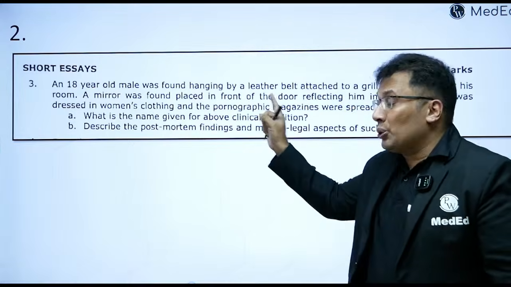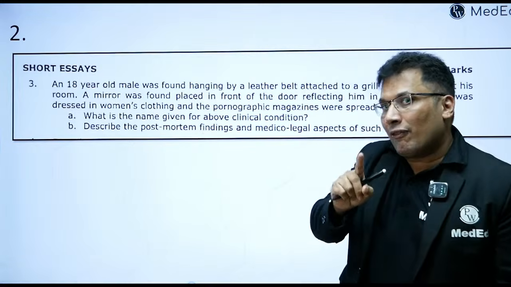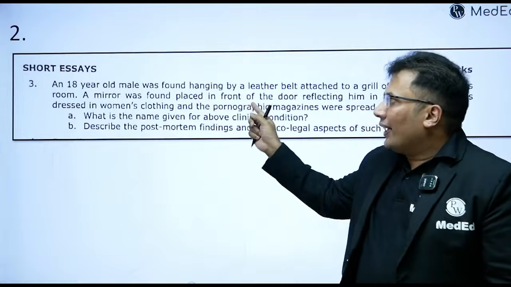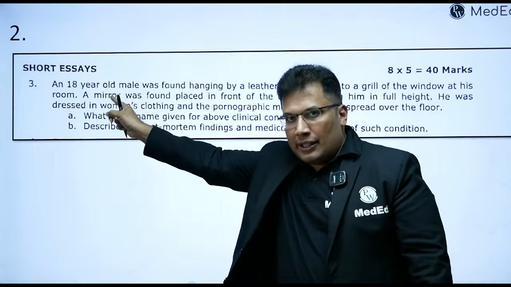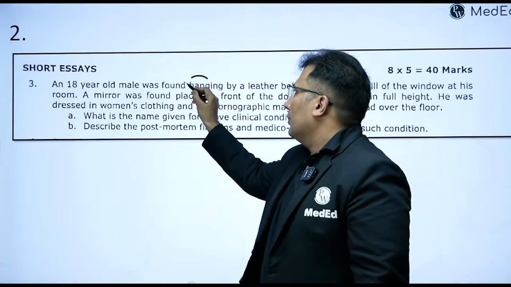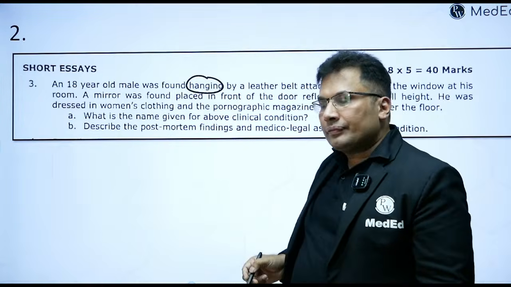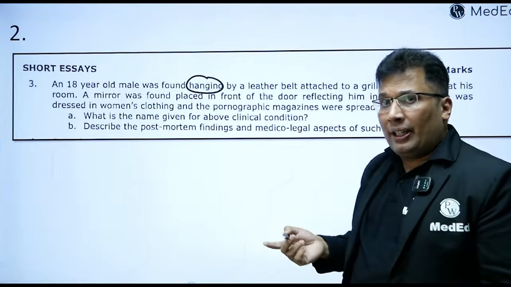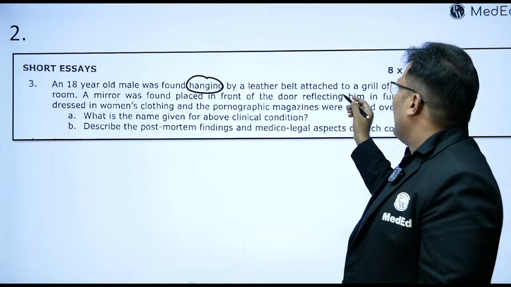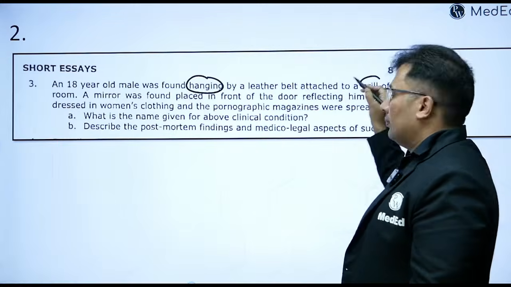This was asked in RGHS, the University of Karnataka university question. So there are other questions also. Look at this question, a short essay, basically a 5 marks question. An 18-year-old male was found hanging. Hanging, not specified whether partial or complete, probably partial hanging. Then a leather belt attached to a grill of the window.